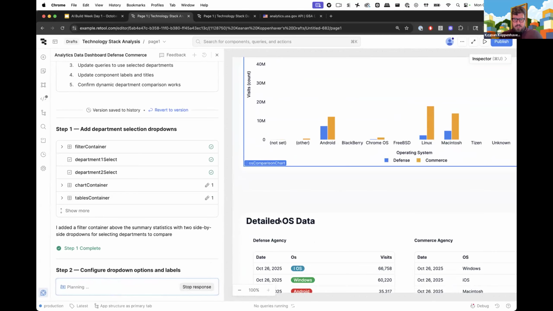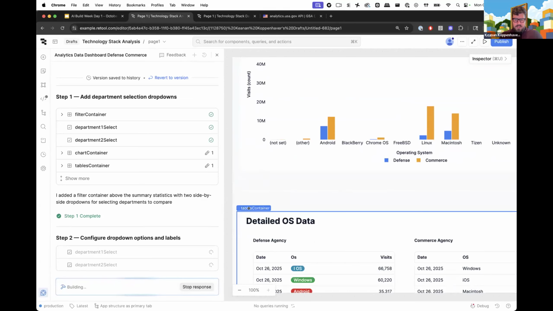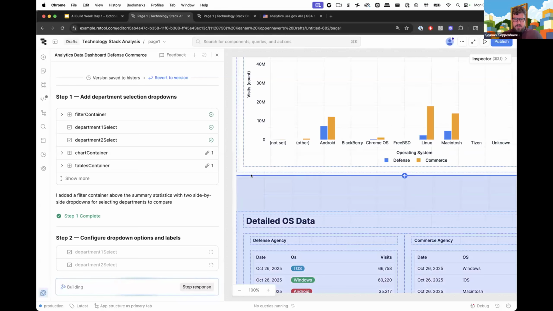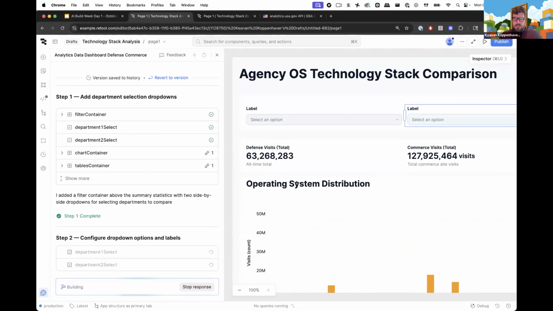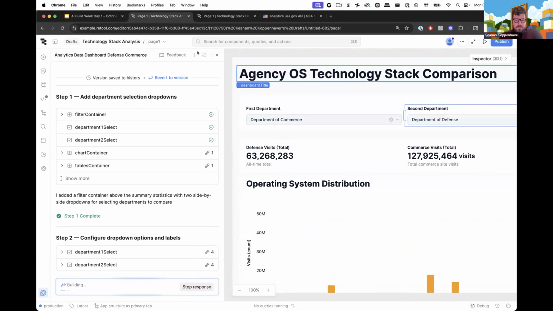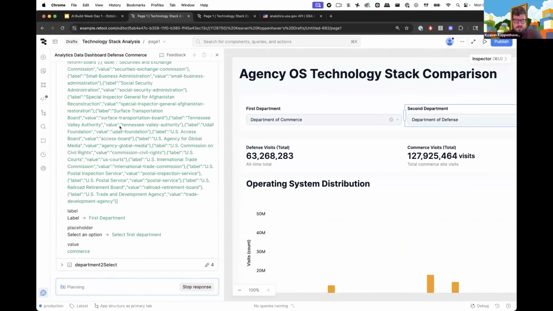While it's doing that, I could actually go down here, and it looks like it created this gap here, but didn't fill it. So we're going to look at that in a second. But again, because these are all just components, we can just go ahead and move this up here to kind of clean up our dashboard a little bit, even while Assist is still working, right? So let's see what it's doing right now. Configuring the dropdown options and the labels. Perfect. All right, so if we jump in here, we can see, okay, here's all of our copy pasted values.